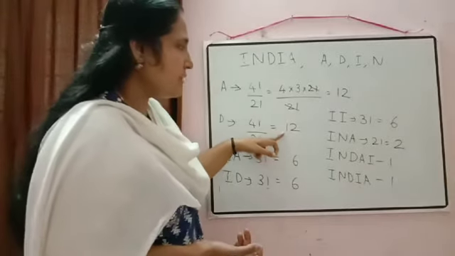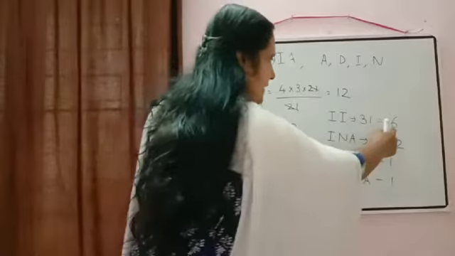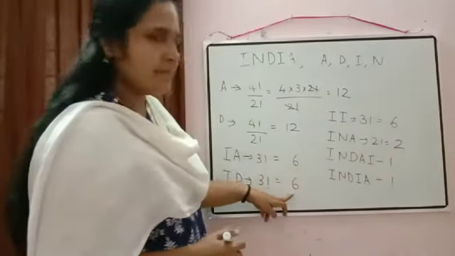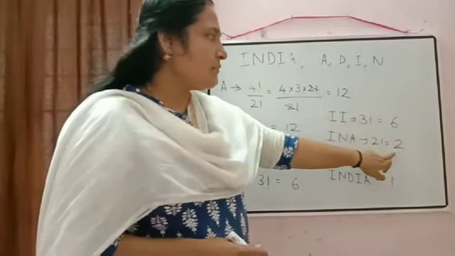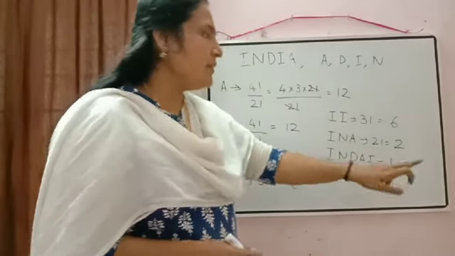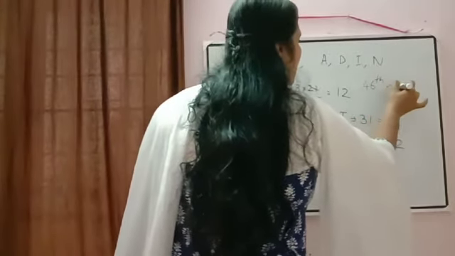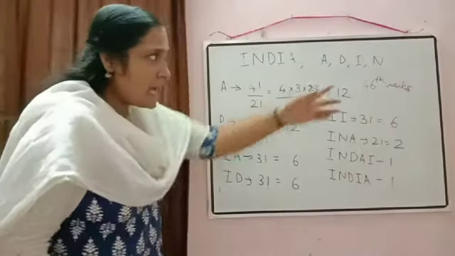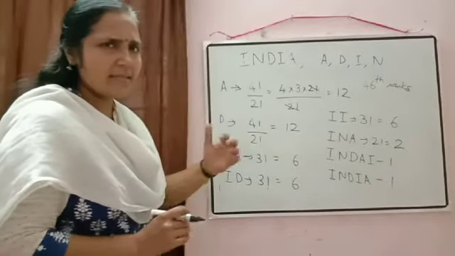So just to check what will come here. 12 plus 12 will be equal to 24. 24 plus 6, 30. 30 plus 6, 36. 36 plus 6 will be equal to 42. 42 plus 2 will be equal to 44, 45, then 46th rank. So just write down there: when we will arrange all the letters of the word INDIA as written in dictionary, rank will be equal to 46th rank. So I think you are getting this concept.